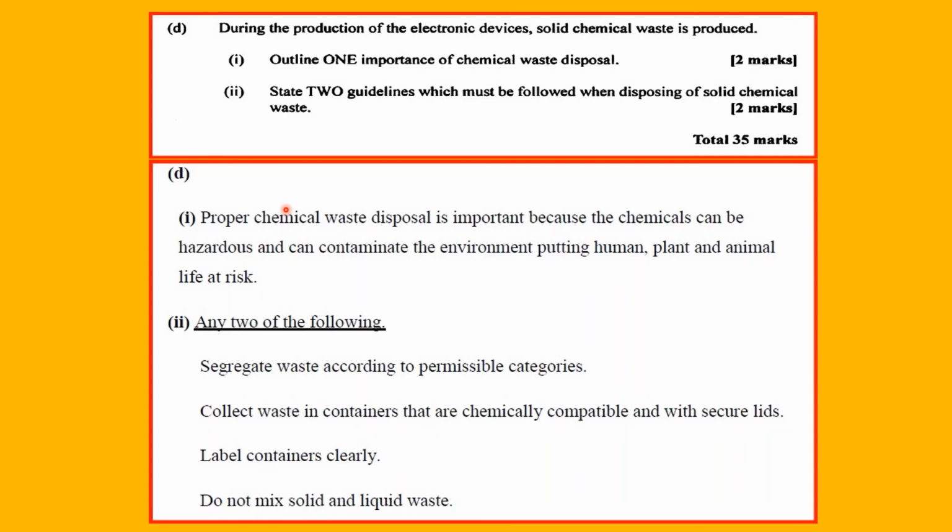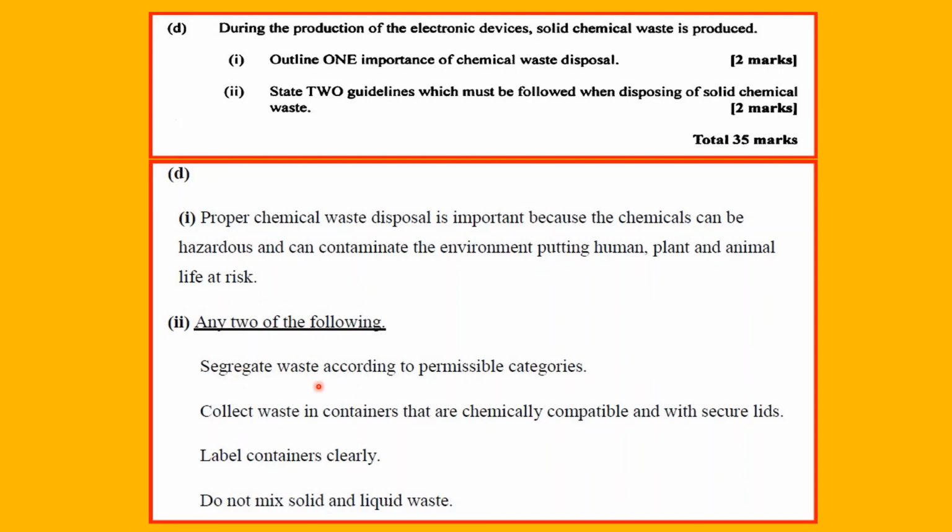in production, right? The first part: proper chemical waste disposal is important because the chemicals can be hazardous and can contaminate the environment, and human life and plant and animal life will be at risk. Okay, so this answer would suffice for 2 marks. Part 2, they wanted two guidelines which must be followed when disposing of chemical waste. I've given you 4 here.